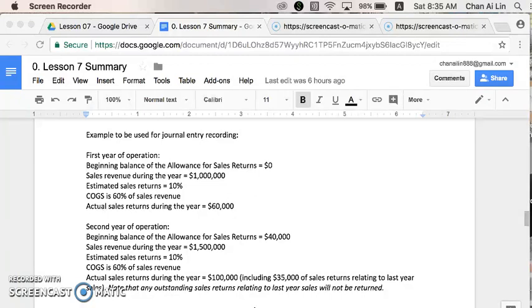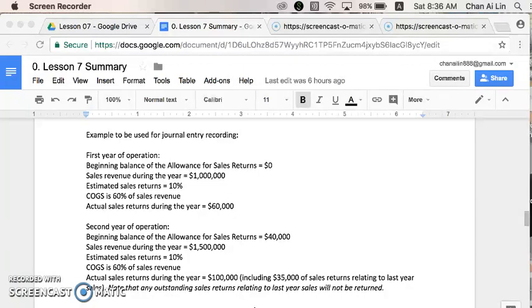Now, we expect 10% of 1 million, which is 100,000 of sales return to come back, but the actual sales return that came back is 60,000. In other words, at the end of the first year, we expect a further 40,000 of sales return relating to the first year sales revenue to come back in the second year. Now, this 40,000 is sitting as the ending balance of the allowance for sales return account.